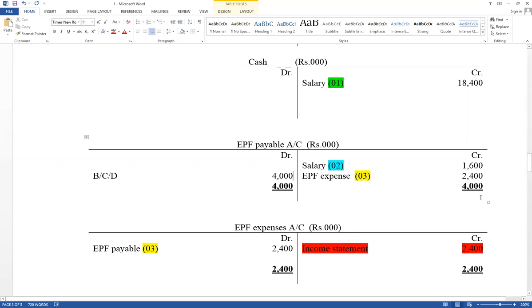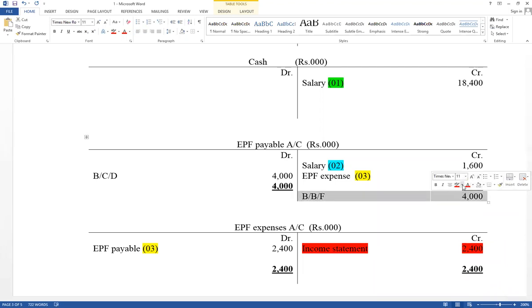And that value balance brought forward credit side. Balance brought forward. Think how to disclose on the financial statement. Therefore, this is value should be included under current liability as a EPF payable. As EPF payable. Closing balance.